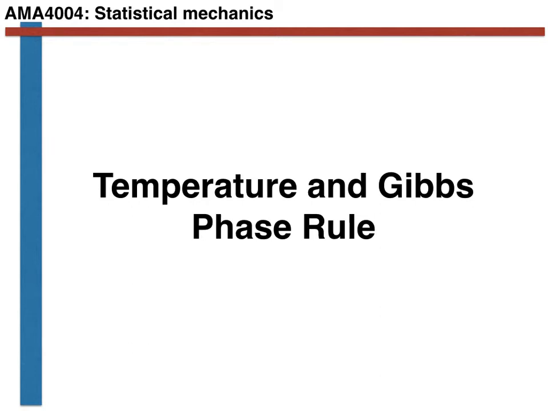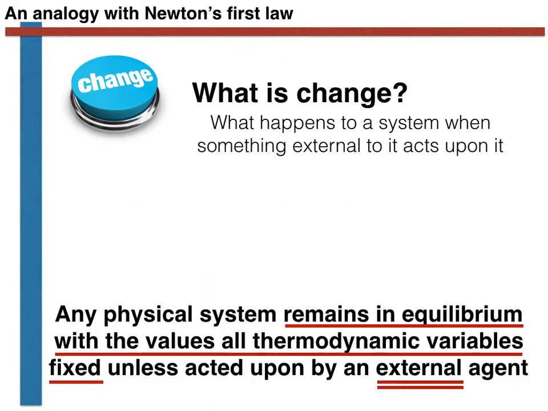Hello. In the previous video, we showed how thermodynamics answers the questions that must be answered in the construction of any physical theory. Throughout these videos, we have stated that physical theories endeavour to answer the question, what is change? And do so by answering the slightly simpler question, what happens to a system when something external acts upon it? The first step in answering this question is to explain how the system behaves in the absence of an external agent that perturbs it.